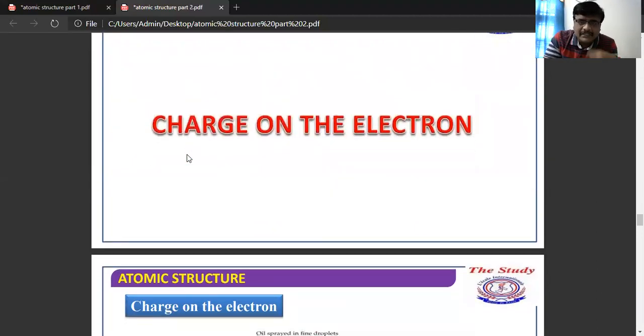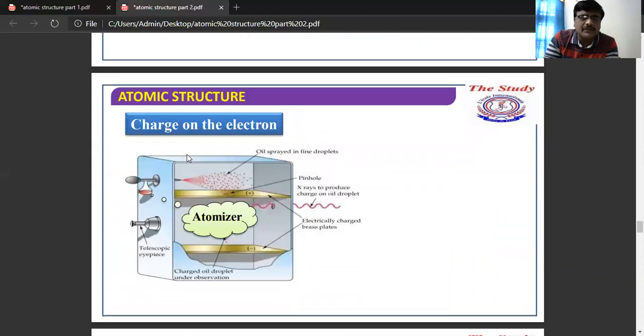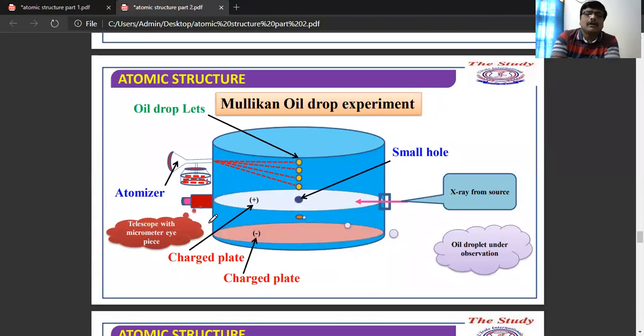Next, we'll discuss the charge of the electron. See here, this is the instrument, an atomizer, through which we can calculate the charge of the electron. Another experiment, see here, is the Millikan oil drop experiment. This also explains the charge of the electron.